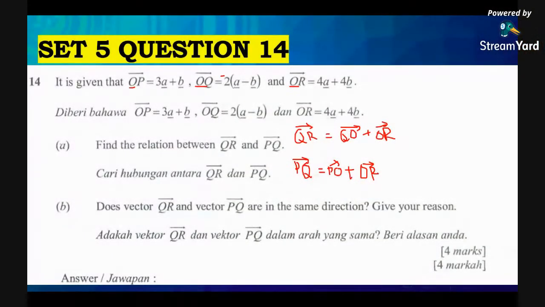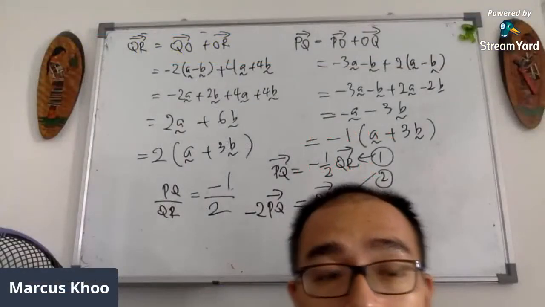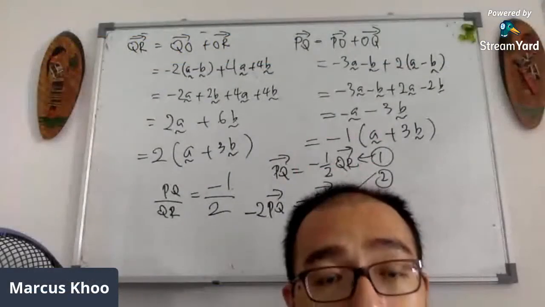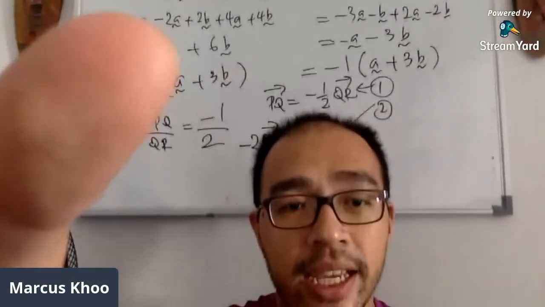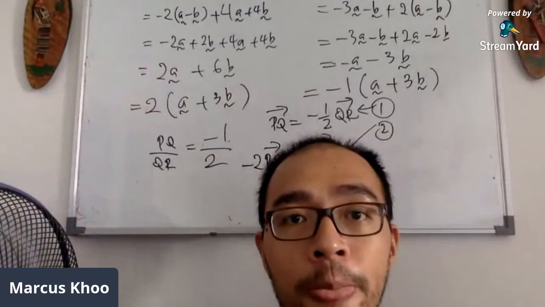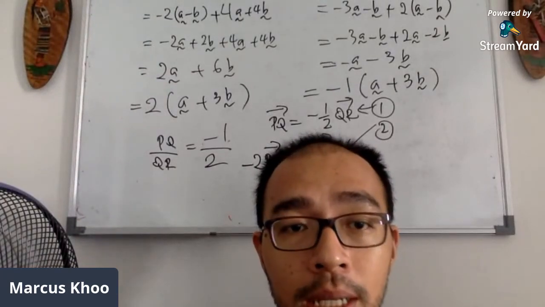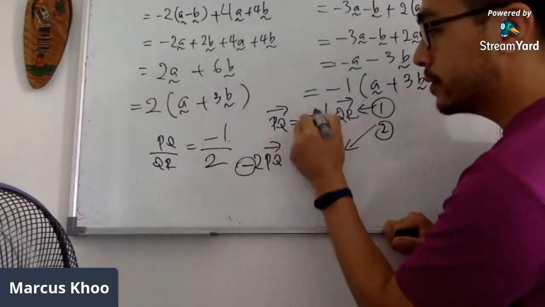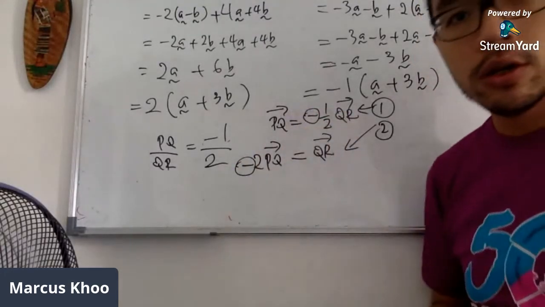Let me show you. So the question is, does vector QR and PQ have the same direction? Then of course give your reason. The answer obviously is no. No because, take a look, they are related by this negative sign. So they are the same